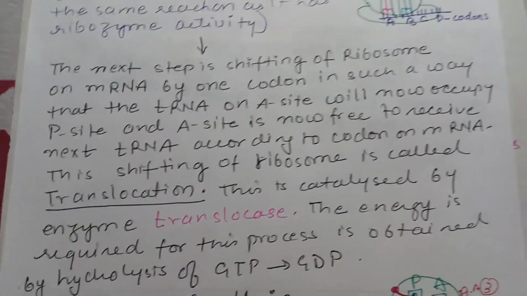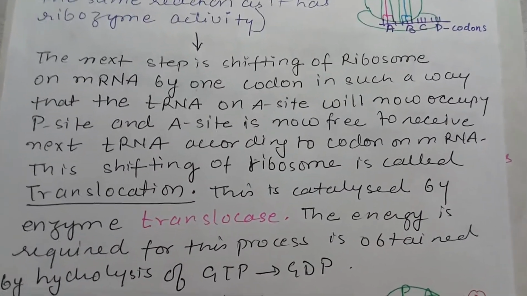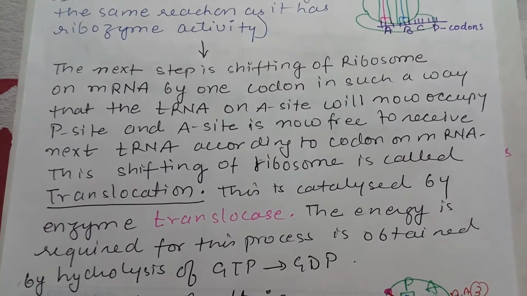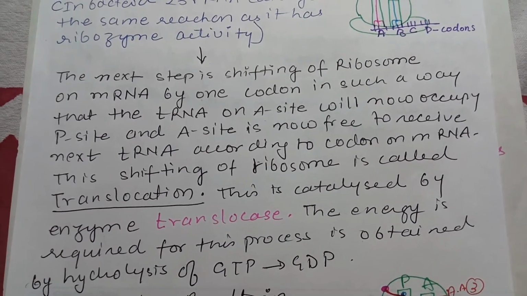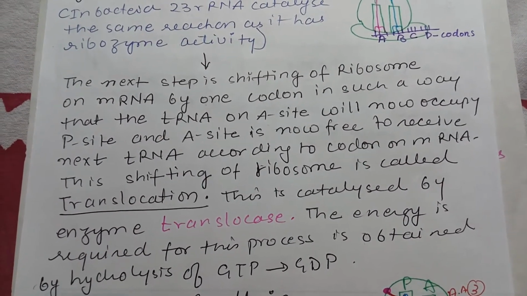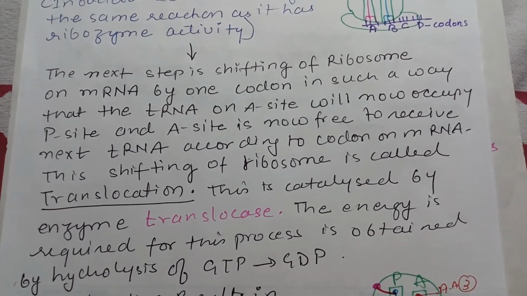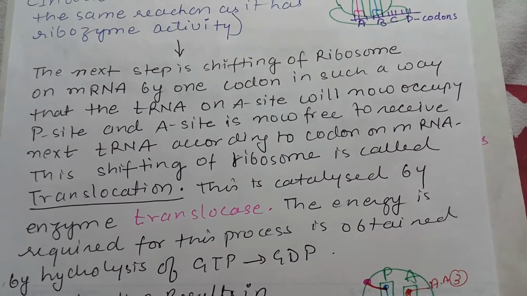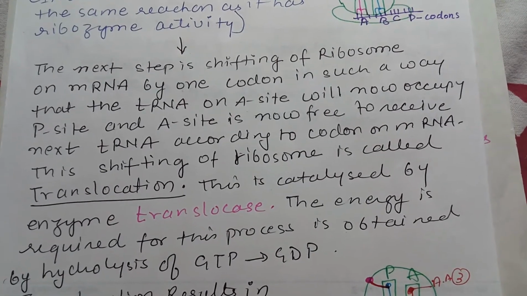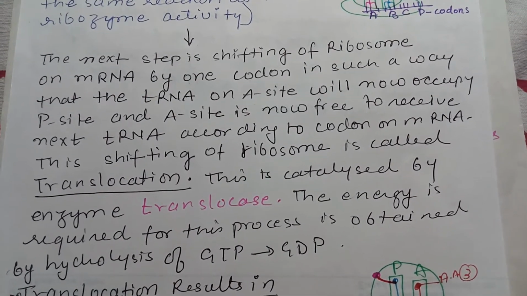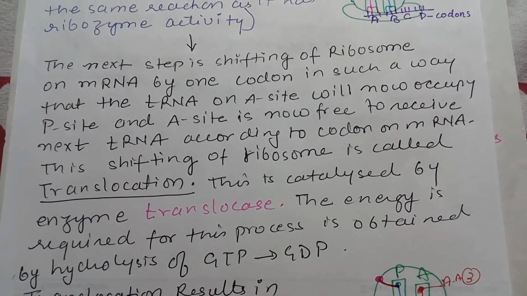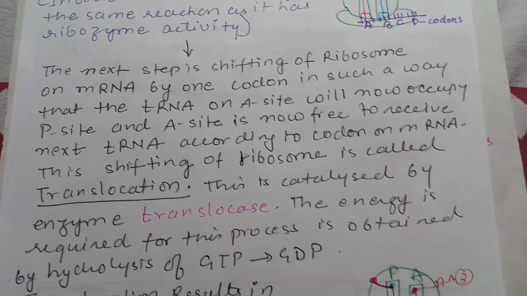So here you can see the second molecule of GTP is used up. When one amino acid is added to the polypeptide chain, 1 ATP and 2 GTP are used up: 1 ATP and 1 GTP in the initiation process, and 1 GTP in the elongation process.